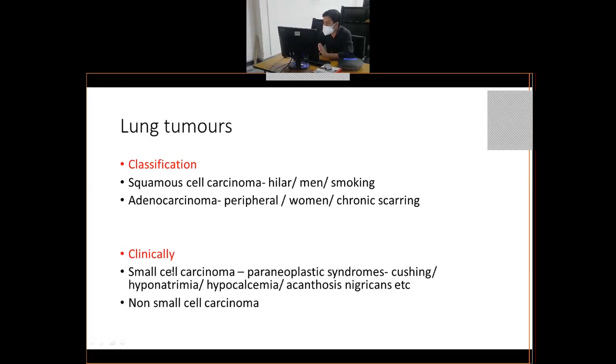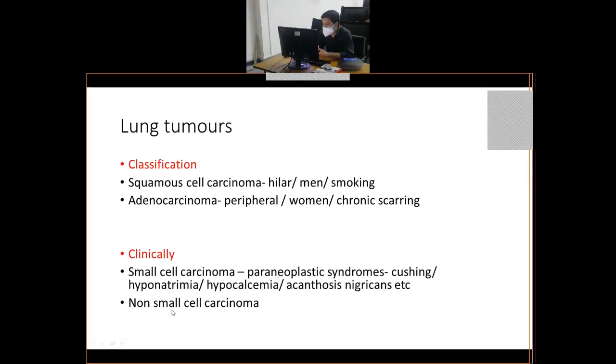If you know this much, if somebody asks you the classification of lung tumors and if you say this much, it is more than enough for you at your level. Now, why is it important to divide lung tumors clinically into small cell and non-small cell carcinoma? Because there are two important things. First thing is prognosis of these tumors.